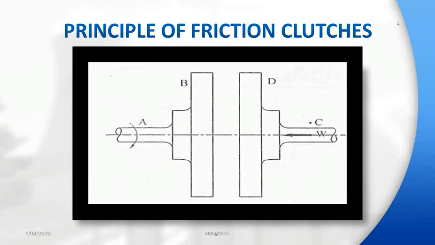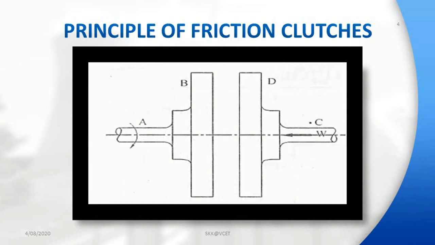The amount of torque transmitted you can find out with the help of the formula T = μ W R. Here T is torque transmitted, μ is coefficient of friction, W is axial force, and R is effective mean radius of friction surface.